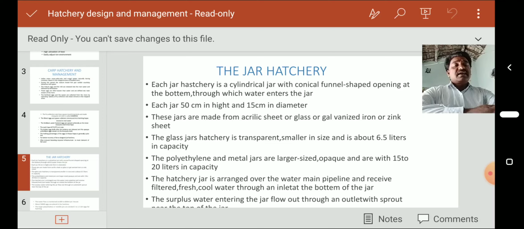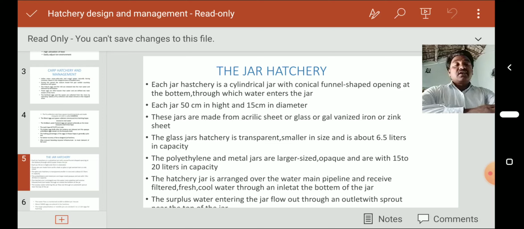At that time we have to maintain the pH, the power of hydrogen ion concentration, salinity, and hardness of water, and we have to estimate the oxygen levels in the water. One liter of water must have 5 to 6 grams of oxygen in dissolved condition. That is most important. The surplus water entering into the jar flows out through an outlet spout,